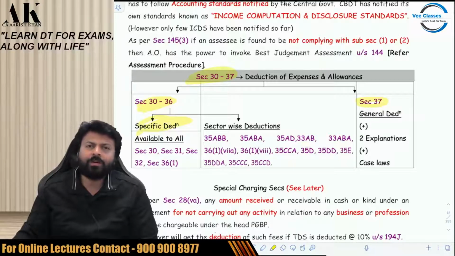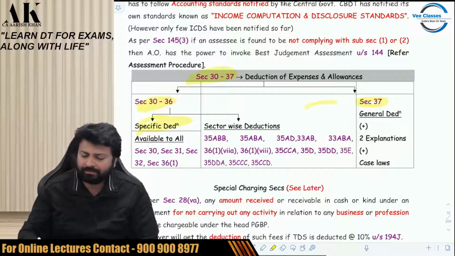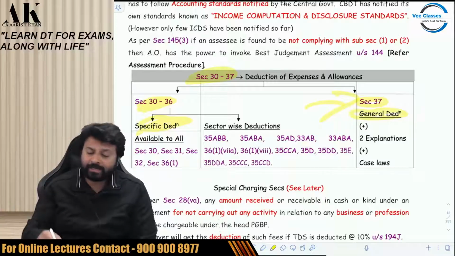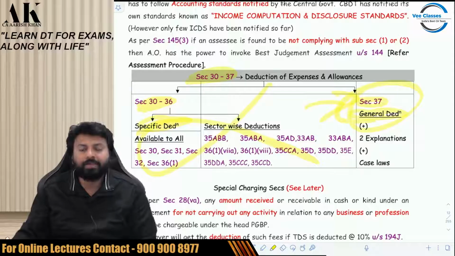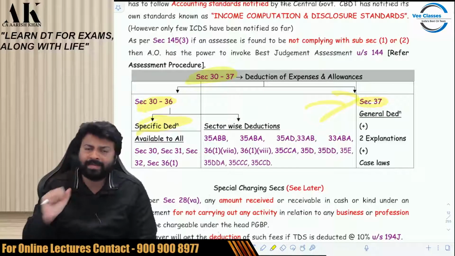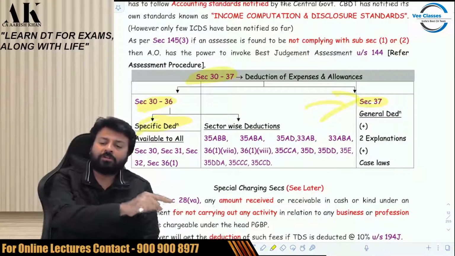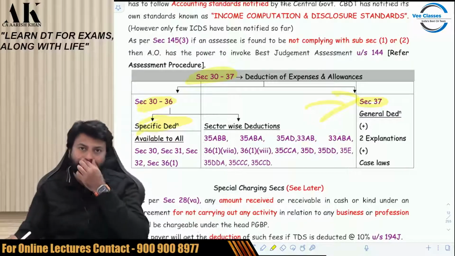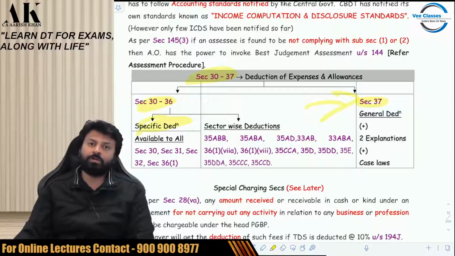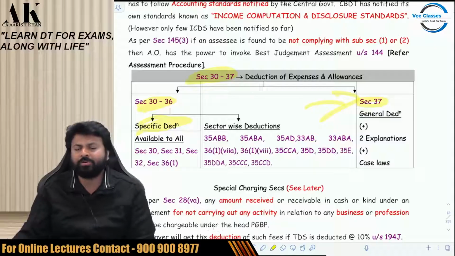But the government cannot give you an exhaustive list of all the expenses. So they have to stop somewhere. Where they stop, there starts 37(1). That is the general deduction. If your expense cannot come over here, then you have to come over here. If your expense cannot be covered in the specific deductions mentioned by the government, you have a last option. Last hope is 37(1). So first you have to check whether your expense is covered in 30 to 36 or not. If it is covered in 30 to 36, well and good. If it is not, then go to 37(1).